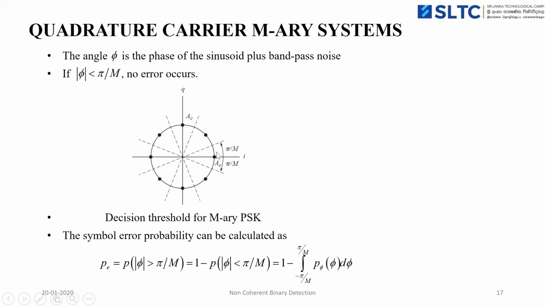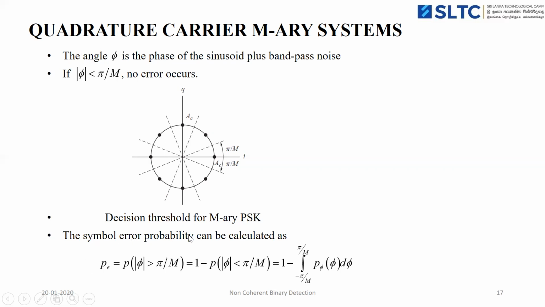Here you can see that each point is separated by the spacing 2 pi by M, and each point is centered between the thresholds at pi by M. If the angle phi is less than pi by M, then the received signal contains no errors. When the angle exceeds pi by M, then the received signal becomes an error signal. Based on that condition, we can find the probability of error for M-ary PSK.